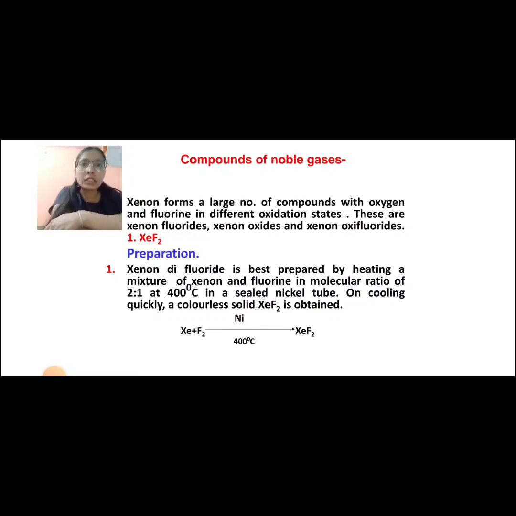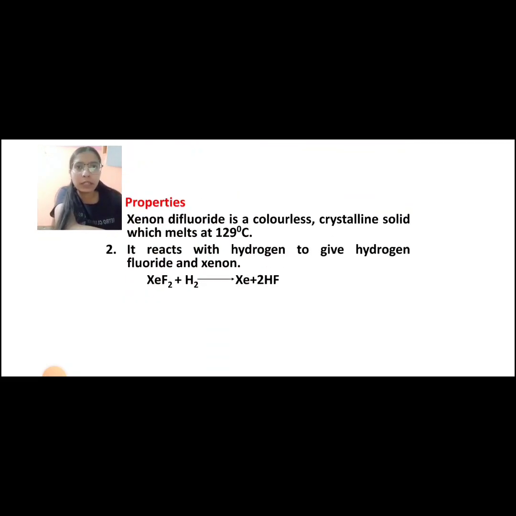Its preparation: xenon difluoride is best prepared by heating the mixture of xenon and fluorine in molecular ratio of 2:1 at 400 degrees Celsius in a sealed nickel tube. xenon और फ्लोरीन को हम डायरेक्टली ऐड करेंगे. उसका टेम्परेचर जब हम 400 डिग्री सेल्सियस करेंगे और निकल की प्रेजेंस में जब हम ये रिएक्शन करते हैं तो XeF2 बनता है, xenon difluoride. On cooling quickly, a colorless solid XeF2 is obtained.